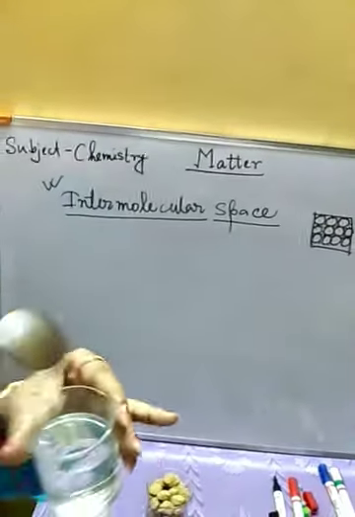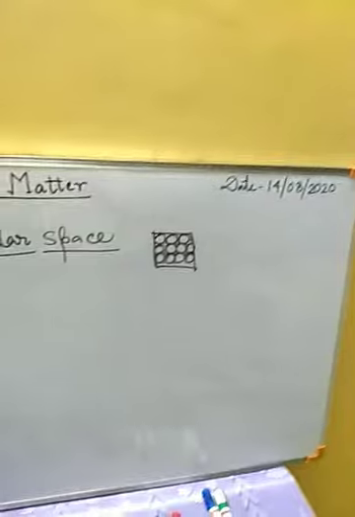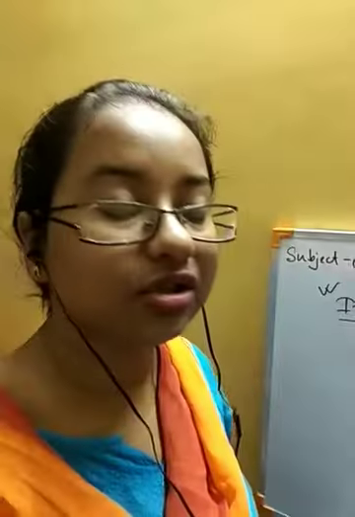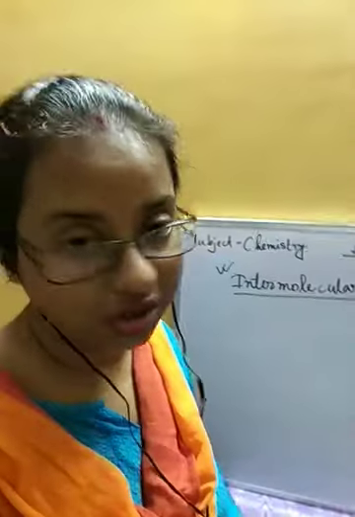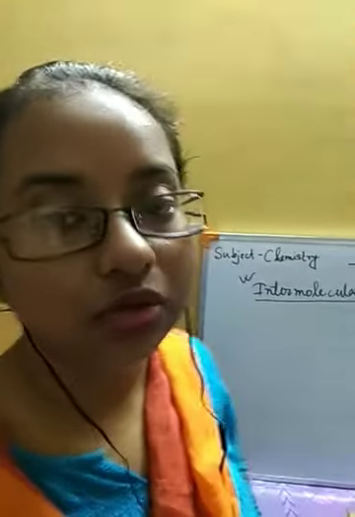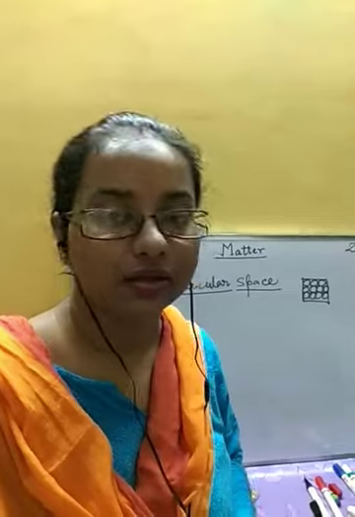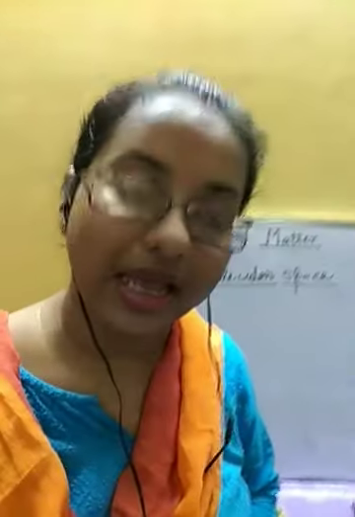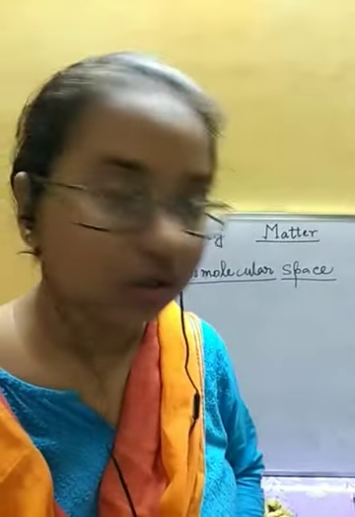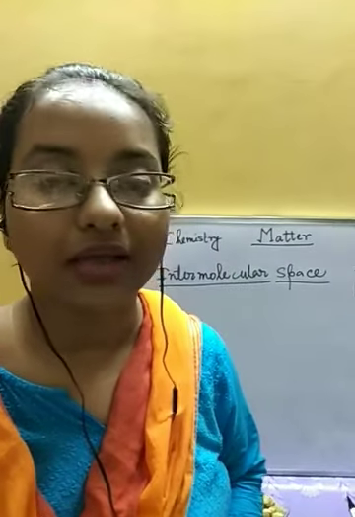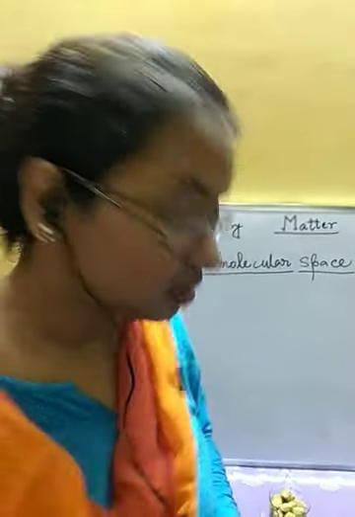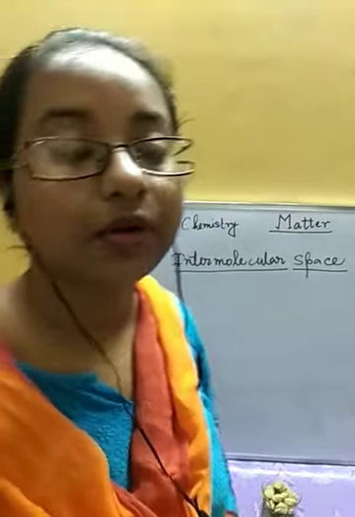A question is also there in this chapter, only one question. Why, after adding sugar or salt in water, will the level remain the same as before adding the sugar or salt? We can say this is because of the intermolecular gaps.